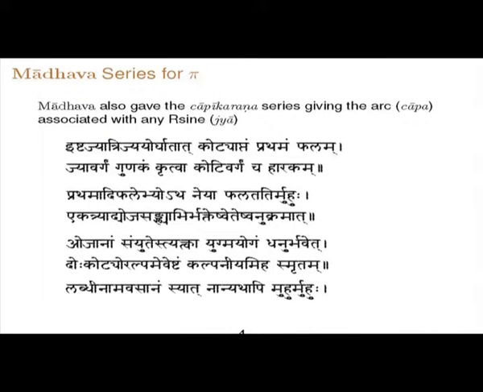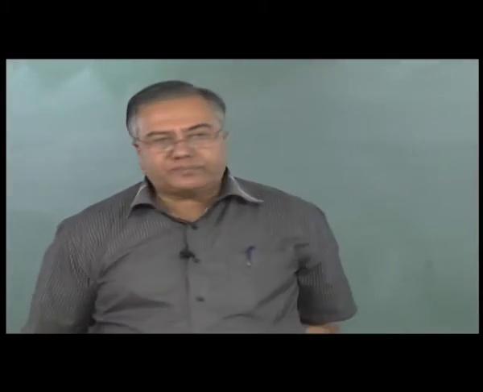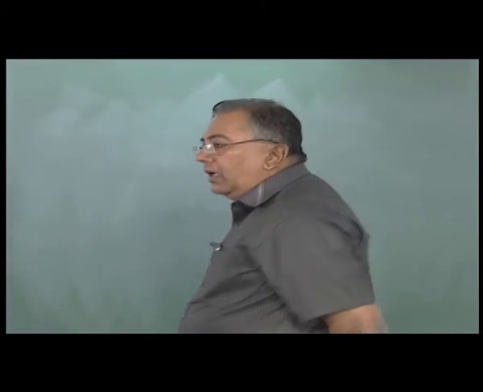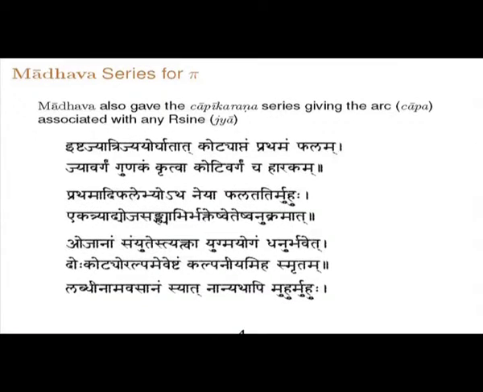Then Madhava also gave the relation between the arc and the chord, or the arc and the jya and the kojya and the arc. So this is the relation which is again cited in Kriya Kramakari and in Yukti Bhasha. Ishtajya trijyayor ghatat kotyaptam prathamam phalam.